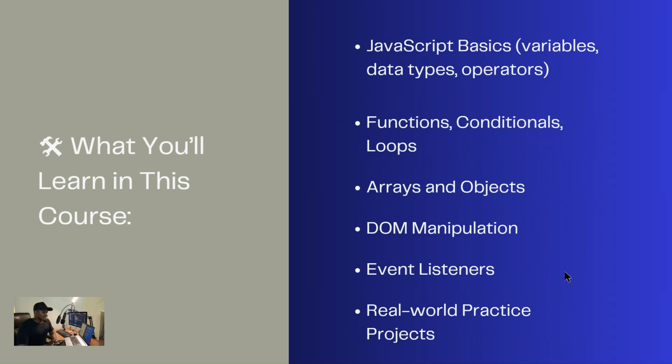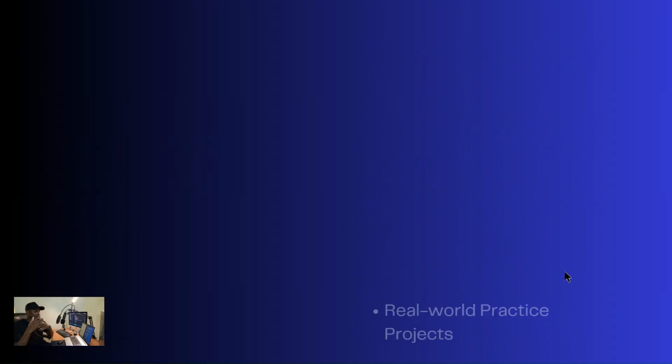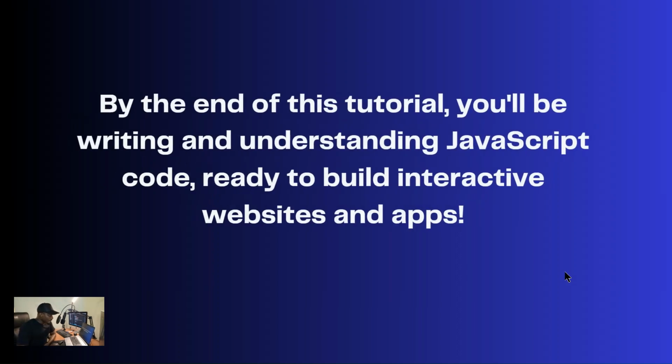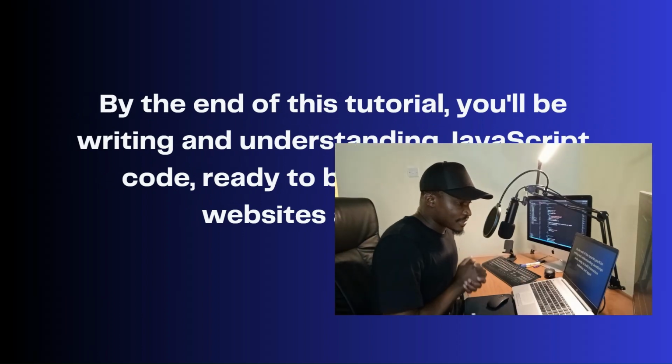What you learn in this course: JavaScript basics, variables, data types, operators, etc. Functions, loops, arrays, objects, DOM manipulation, and a real world practice project. This course takes you from zero to confident beginner. So by the end of this tutorial, you will be writing and understanding JavaScript code, ready to build interactive websites and apps. Right, so let's jump in and start learning.